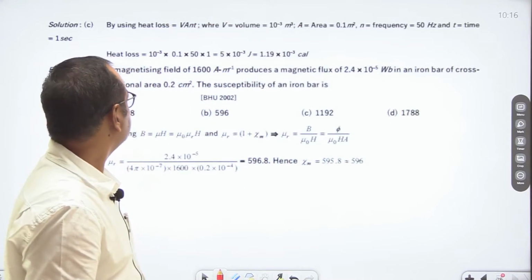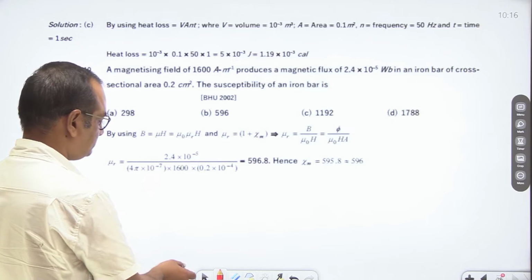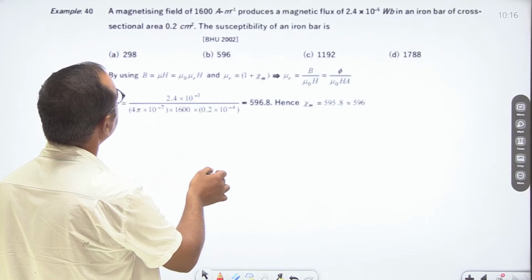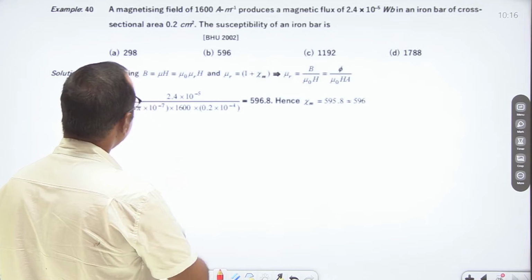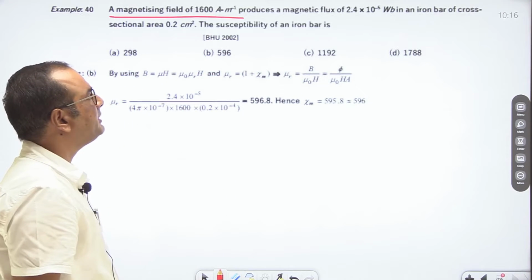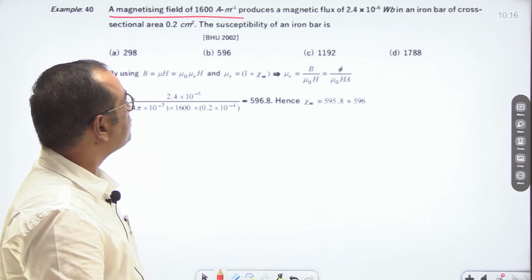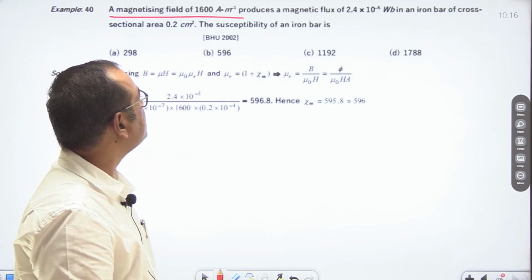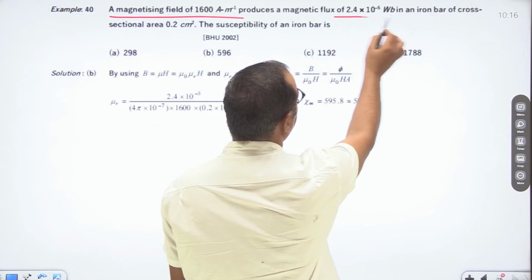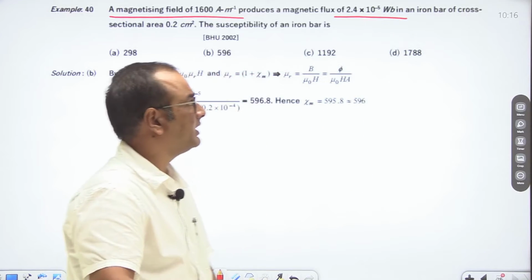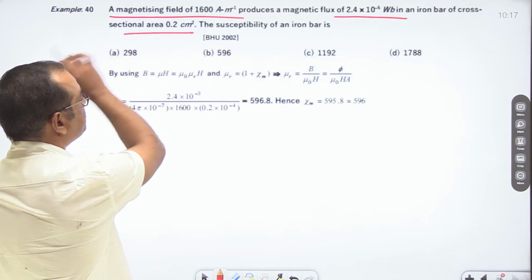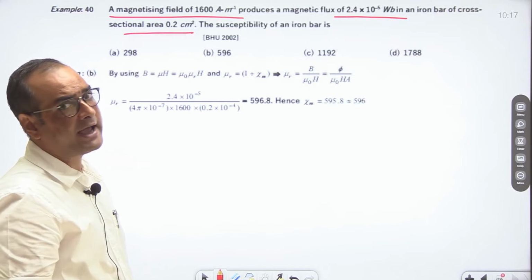Let us see a question. A magnetizing field of 1600 ampere per meter produces a magnetic flux of 2.4 into 10 to the power minus 5 Weber in an iron bar of cross-sectional area 0.2 centimeter square. Then find the susceptibility of the iron bar.